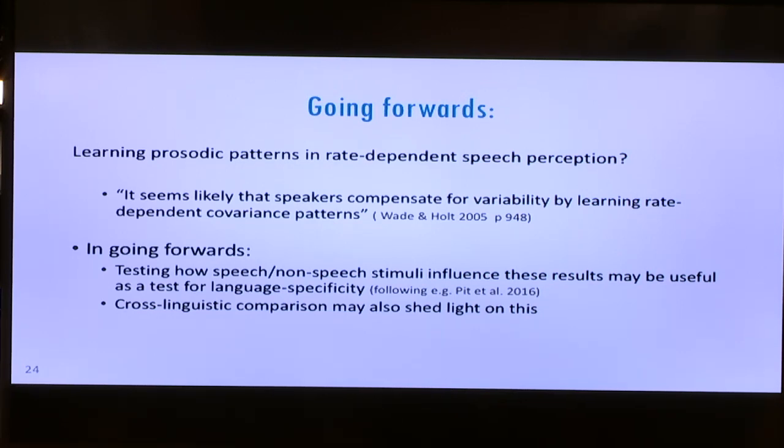But from my understanding, this view is currently fairly speculative. And in terms of the present results, this is very much a first step in trying to address this question. So going forwards, I think important tools for getting at this issue would be using speech or non-speech stimuli to see if their changes reflect different results, maybe suggesting some sort of language specificity. And also, like I suggested, cross-linguistic comparison might be another important tool for looking at how learned language patterns influence this kind of perceptual processing. So yeah, that's it. Thank you.